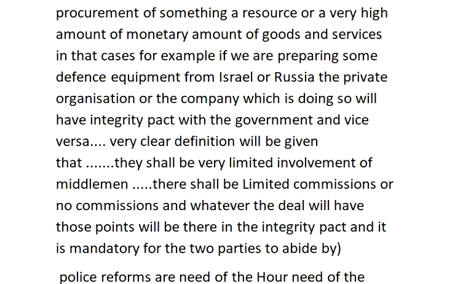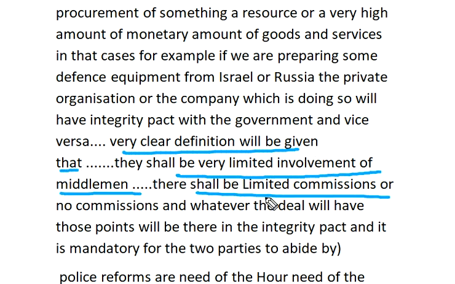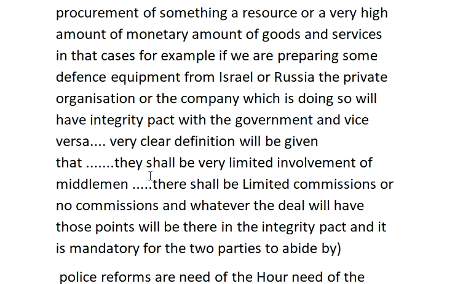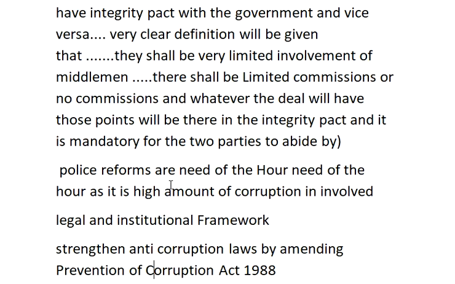So the government signs an integrity pact, and there will be a very clear definition given. There shall be very limited involvement of the middleman, and limited commissions or no commissions. Whatever the deal they have, those points will be written in the integrity pact, and it is mandated for both parties to abide by the integrity pact.